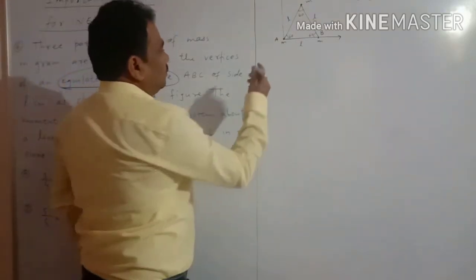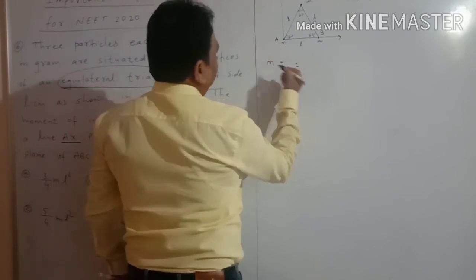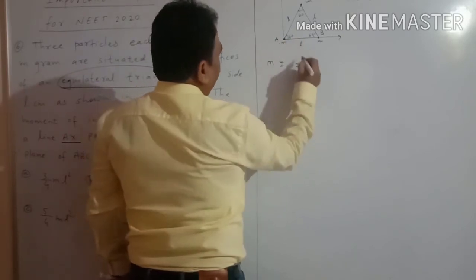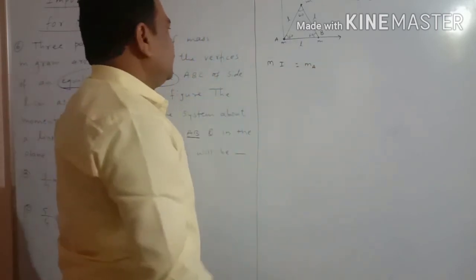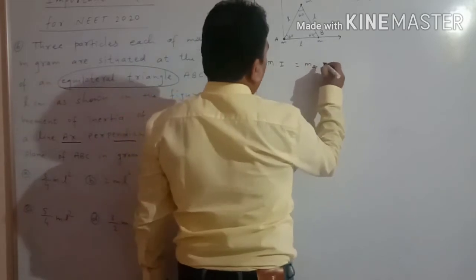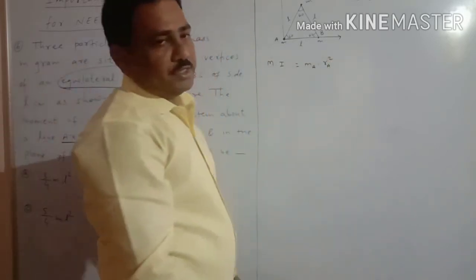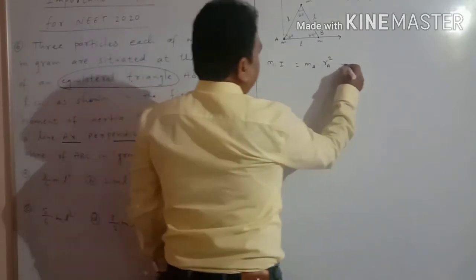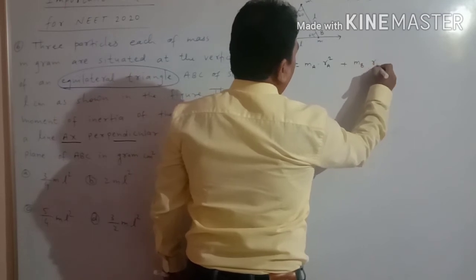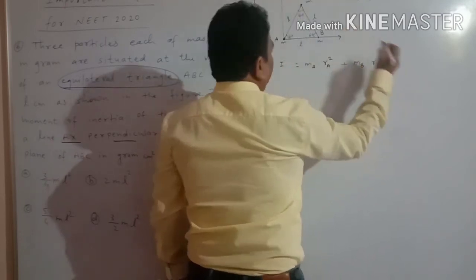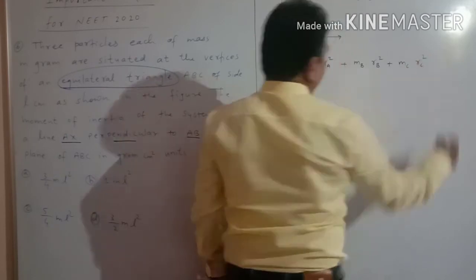See here, the moment of inertia is equal to the mass at point A, that is ma into Ra square, the distance, plus the second particle mb into Rb square, plus the third particle mc into Rc square.